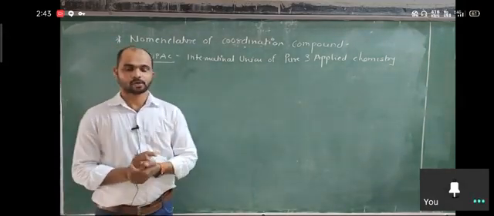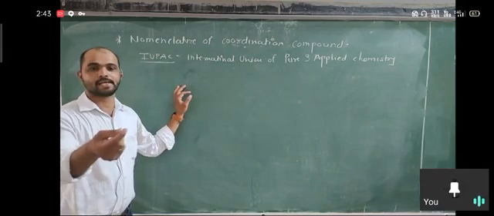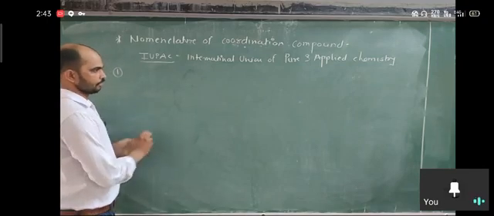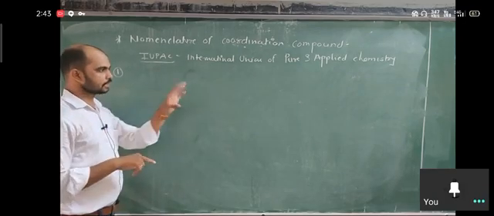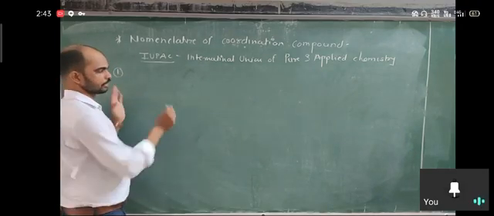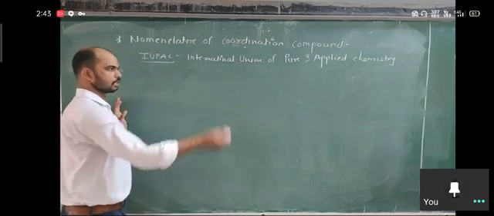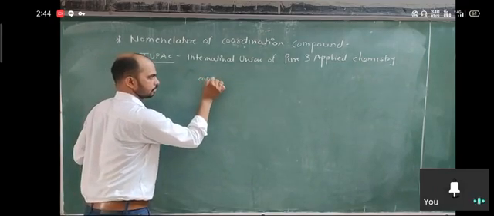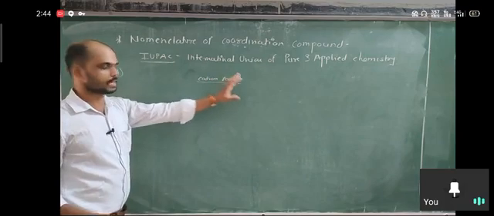Basically you know coordination complexes are of three types: if the complex is anionic, the complex is cationic, and the complex is neutral. Okay, so first see whether the complex which is given to you, the complex meaning the square bracket, is in cationic form or anionic form. Keep in mind the first order: when you write the name of any coordination complex, the left side is cation, then anion. So we write the cation species first, then we write the anionic species.